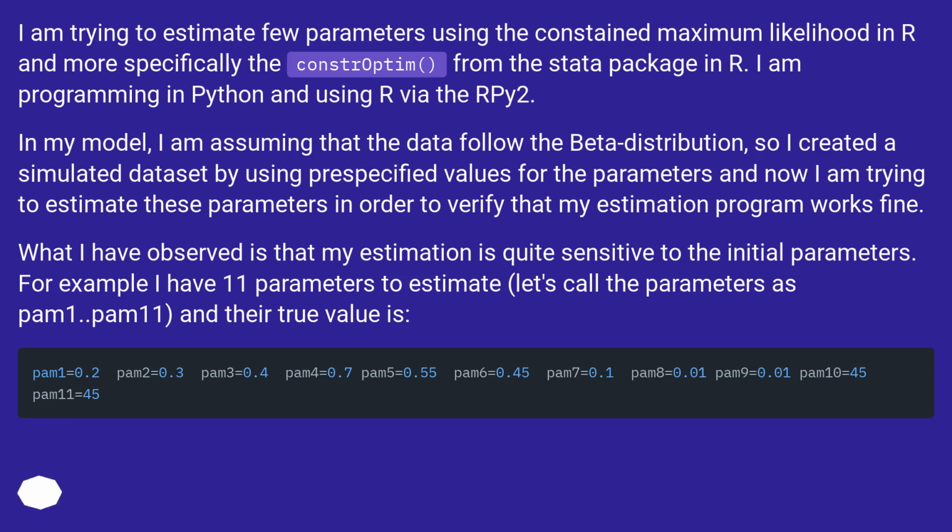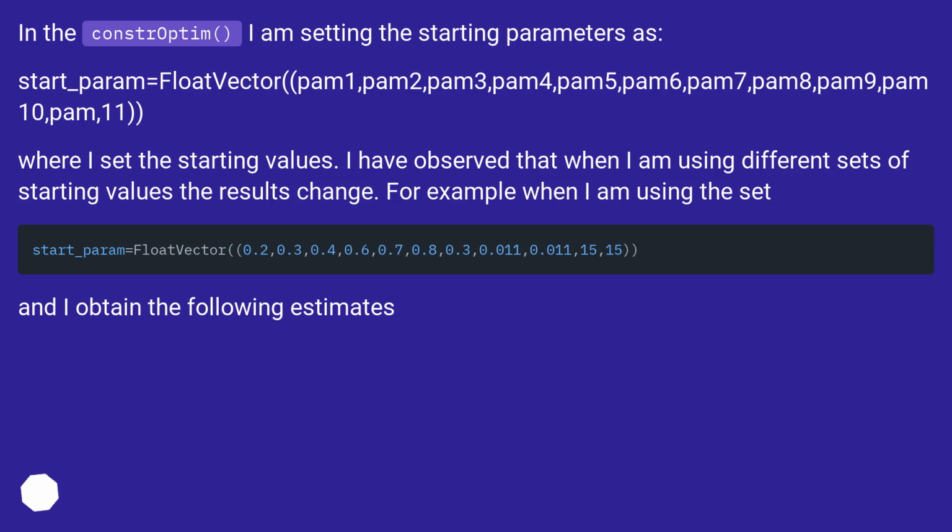Let's call the parameters PAM1 to PAM11, and their true values are given. In the constrOptim I am setting the starting parameters as start_param equals float vector PAM1, PAM2, PAM3, PAM4, PAM5, PAM6, PAM7, PAM8, PAM9, PAM10, PAM11. This is where I set the starting values.